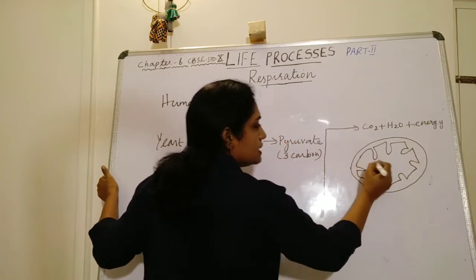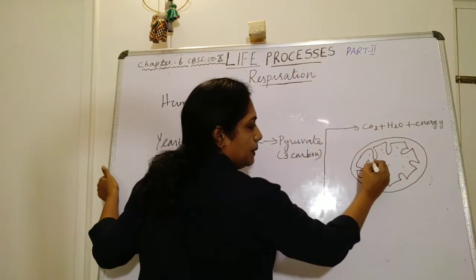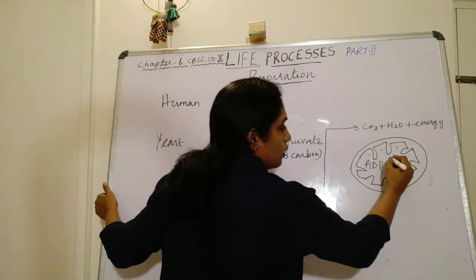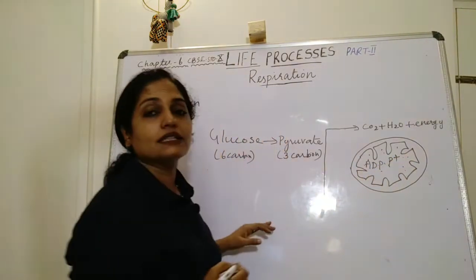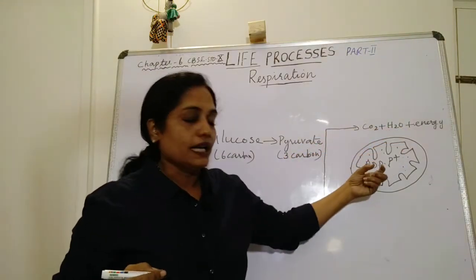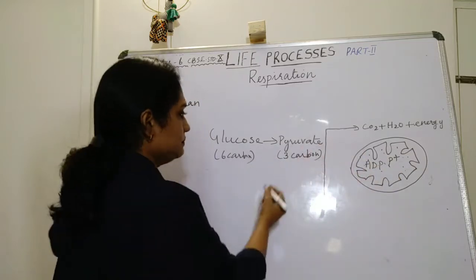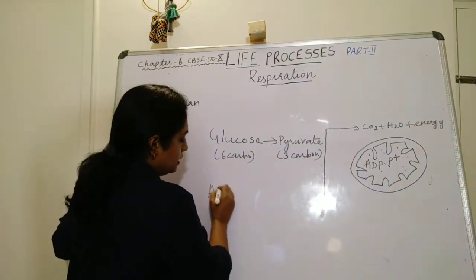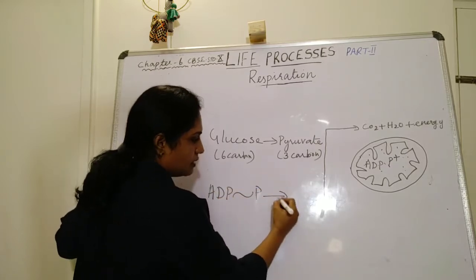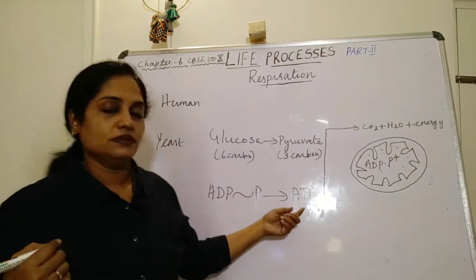The fluid inside the mitochondria contains ADP, that is adenosine diphosphate, and inorganic phosphates and many other minerals. This energy is utilized in the linkage of ADP and phosphate. ADP linked with inorganic phosphate to form ATP molecule.